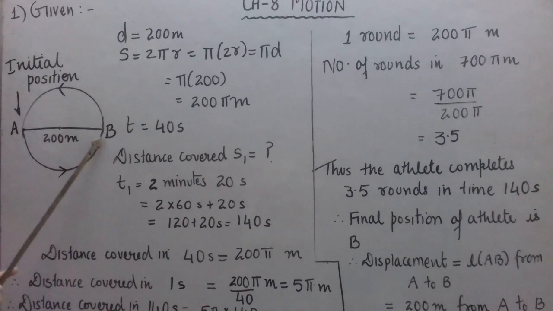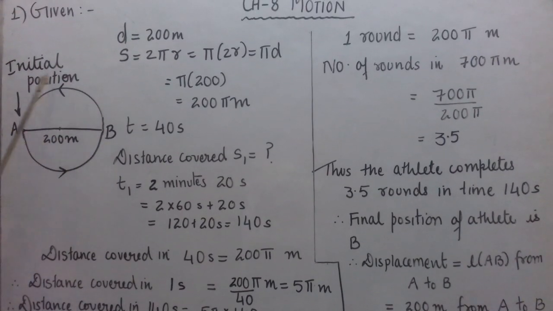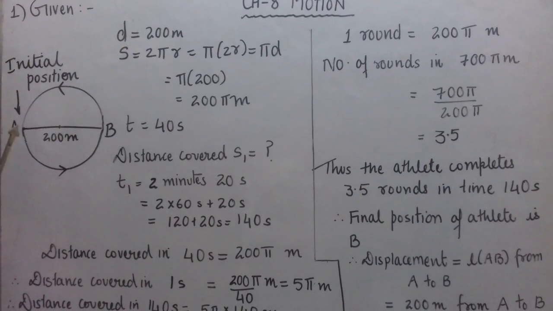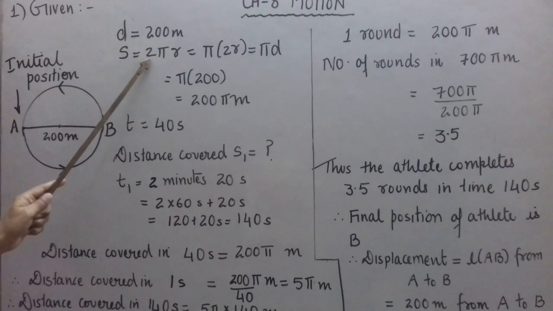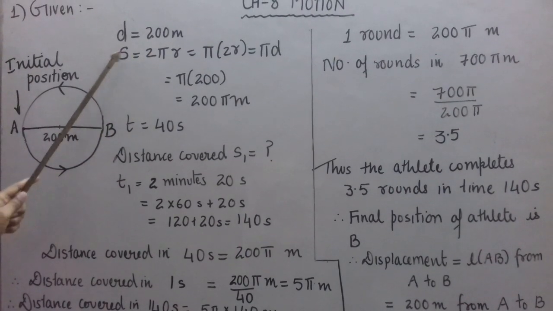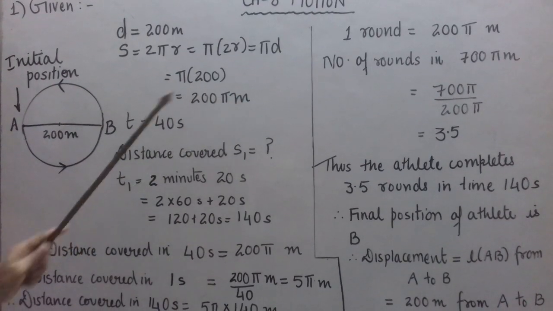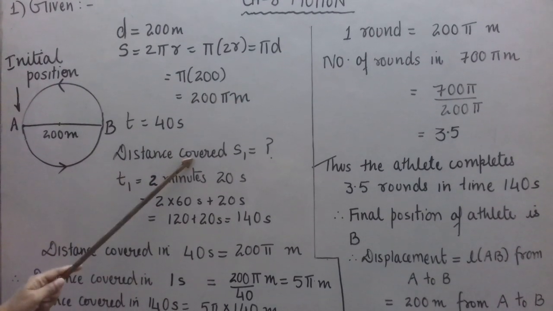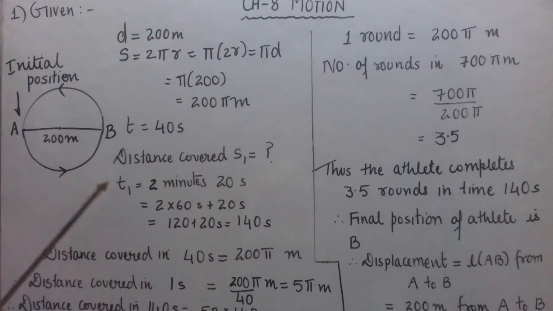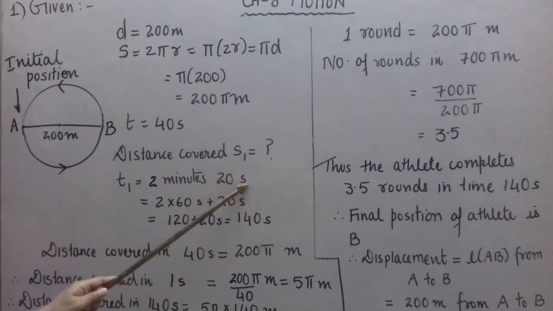Diameter of the circular track is 200 meter, and length of this track, one round, is equal to the circumference of the circle, that is 2 pi r. So distance covered in time t, that is S, is 2 pi r, which is 200 pi meter. What is the distance covered and displacement covered? You have to find out when time T1 is 2 minutes 20 seconds.